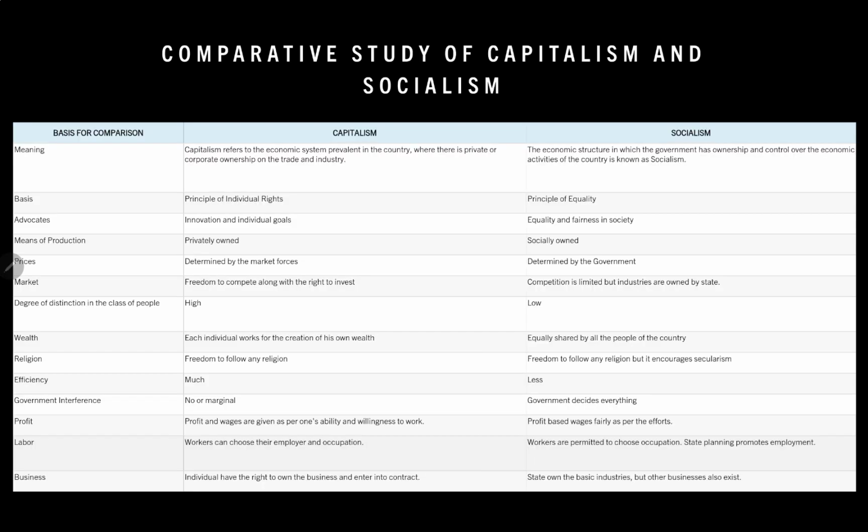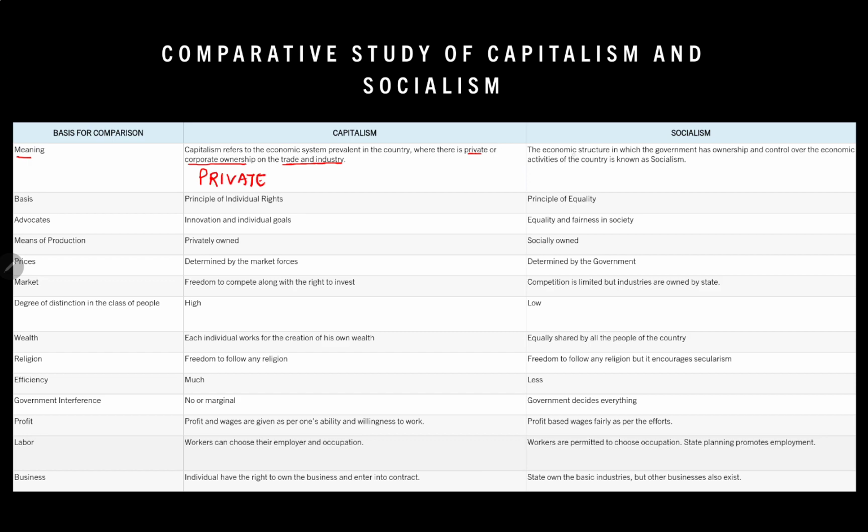So, let's understand a comparative study of capitalism and socialism. On the basis of meaning, we will study that capitalism refers to the economic system prevalent in a country where there is private or corporate ownership of trade and industries. So, capitalism only focuses upon private, not public.